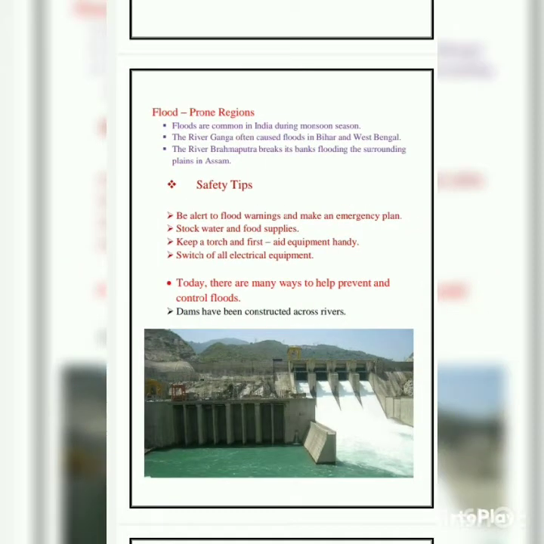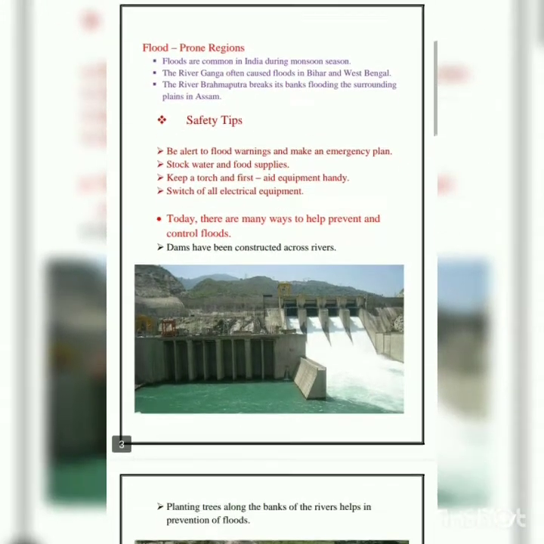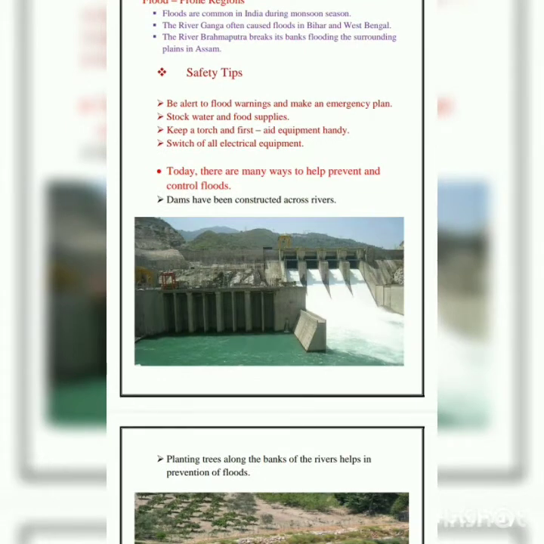Now we have to be careful about floods, and about the kind of floods that usually occur in our country. We have to know which are the flood prone areas or regions in our country. Floods are common in India during monsoon season.